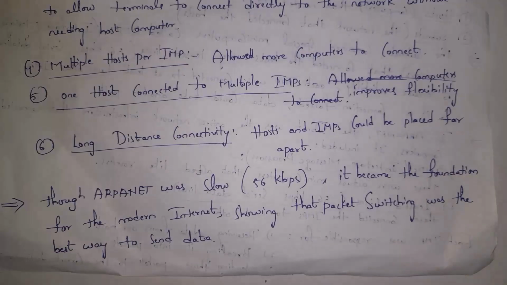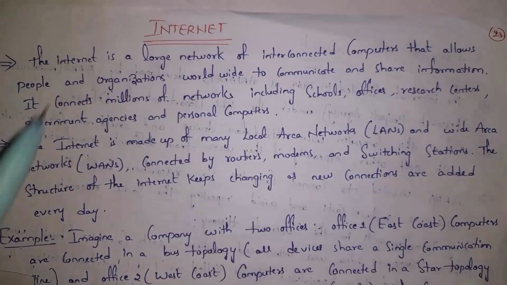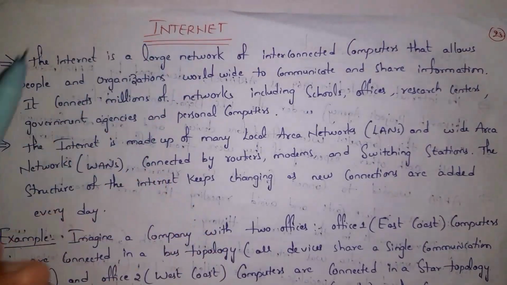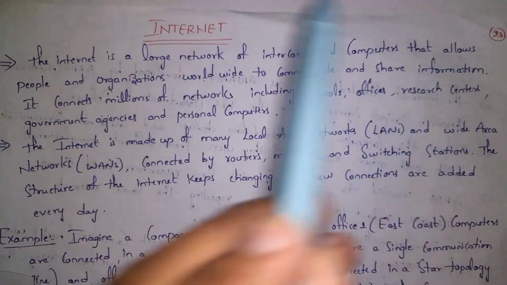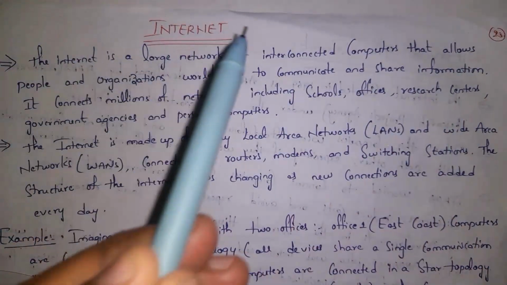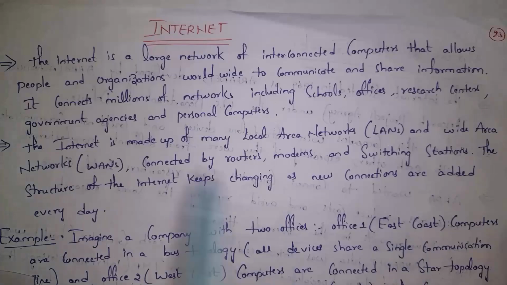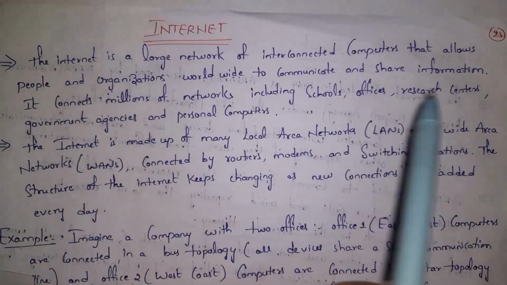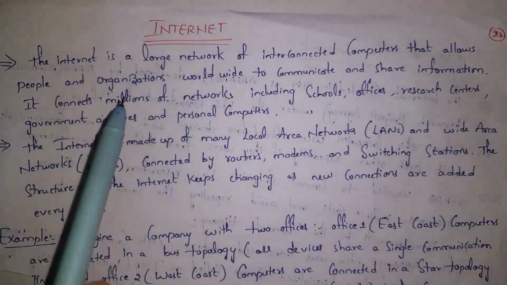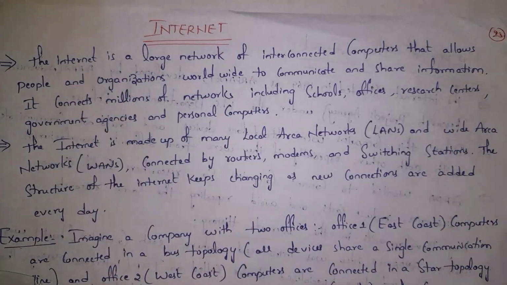Even in the internet, they use packet switching, where data is transferred in the form of packets. Next, I will explain what the internet is. The internet is a large network of interconnected computers that allows people and organizations worldwide to communicate and share information. It connects millions of networks, including schools, offices, research centers, government agencies, and personal computers. Guys, the internet is one of the largest networks. It will connect millions of networks worldwide.